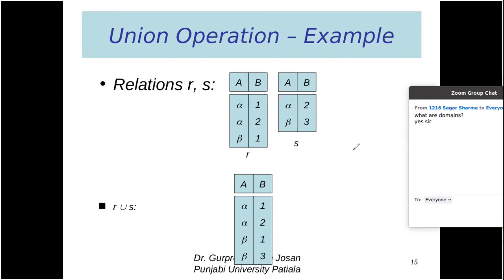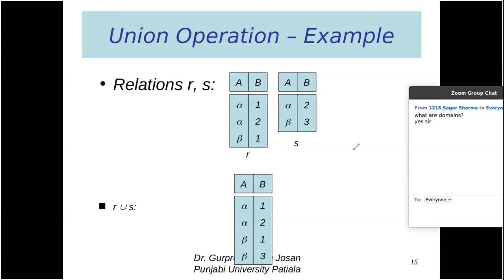The condition is that the domain should also be the same, because sometimes we can write the same column name but the values may be different. The column name xyz may have integer type values, and again column name xyz may have character type values. So here the column names are the same, xyz, but the domain is not the same. So they are not union compatible. To be union compatible, the domain as well as the name should be the same, and they should have the same number of columns. Only then can the union operation be applied on the tables. Otherwise the union operation cannot be applied.